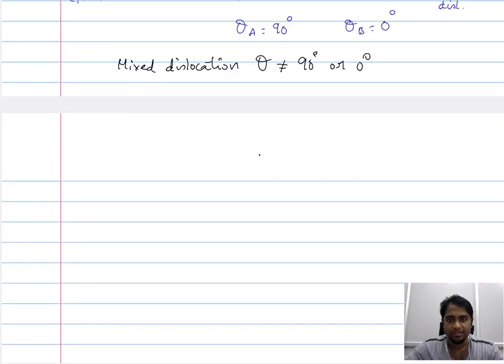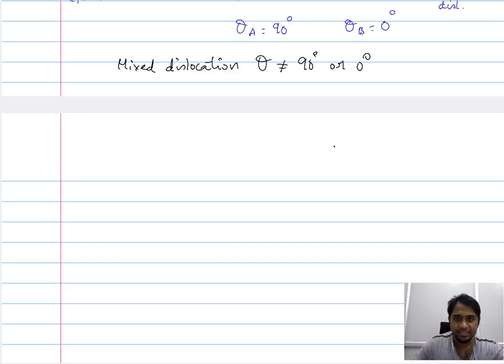Now in that case, how can we understand how much of an edge dislocation is present and how much of a screw dislocation is present? That is our aim. We know it is a mixed dislocation by considering the angle between the Burgers vector and the dislocation line. When it is neither 90 degrees nor 0 degrees, we know it's a mixed dislocation. Now we want to know how much of an edge dislocation and how much of a screw dislocation is present in it.